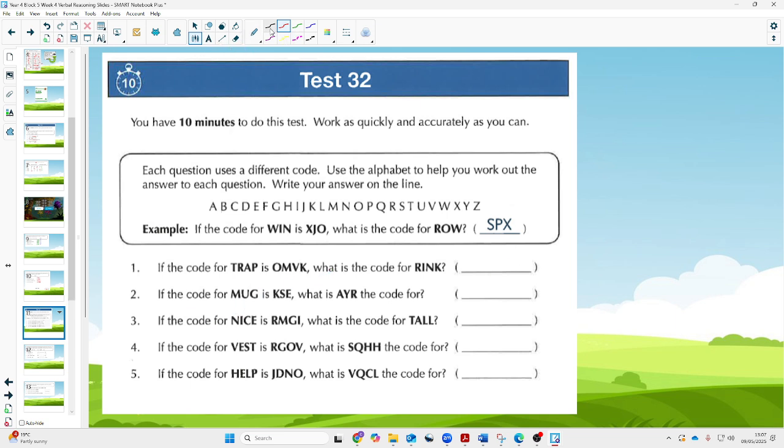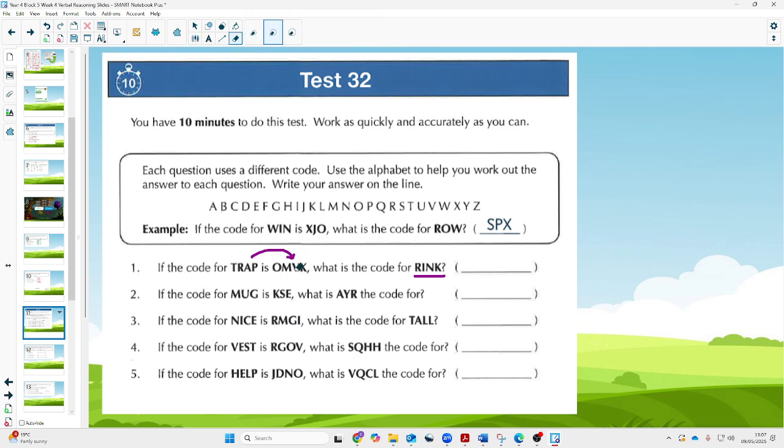So, let's have a little look at the first question. If the code for trap is OMVK, what is the code for rink? Now, as you can see here, we've got the alphabet, which is used to help us, and each of the questions uses a different code. So we're going to need to use the alphabet to help work out the answer, and then record our answer on the line. Now, the really important thing here is to understand whether we're given a code or we're given a word. And in this instance here, we're given a word. So we're actually going to be working from word to code.